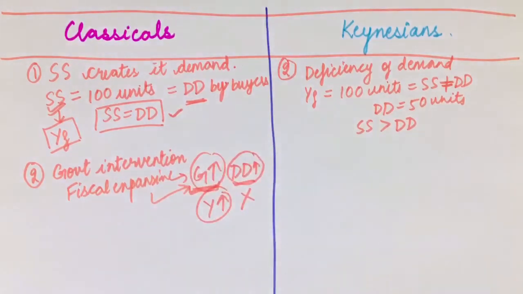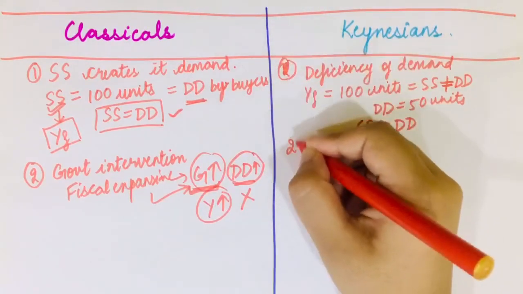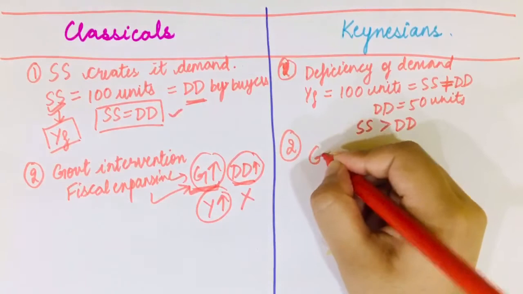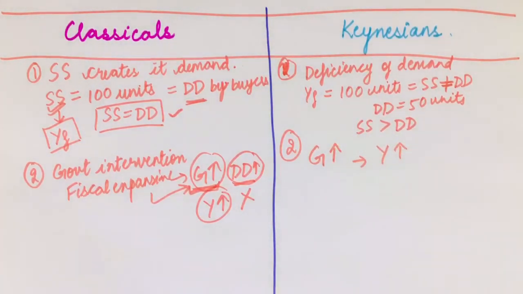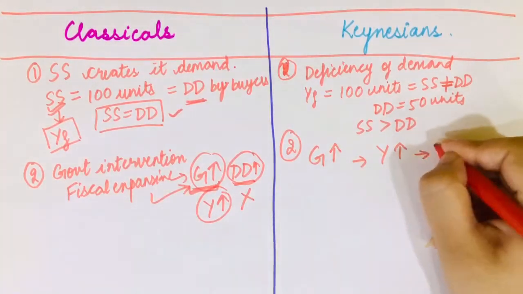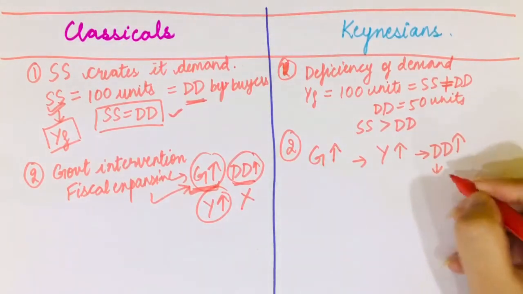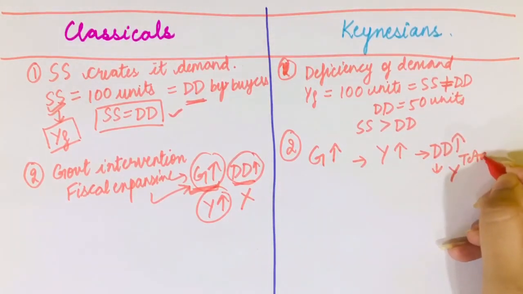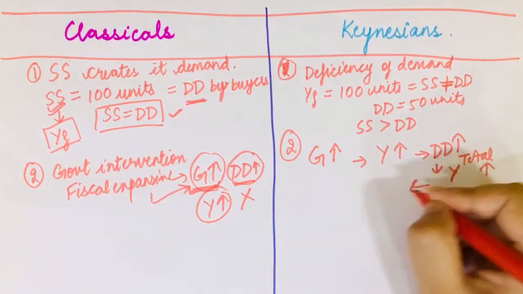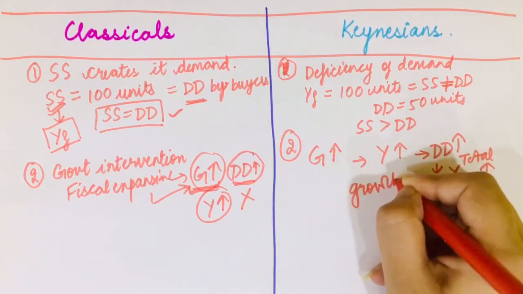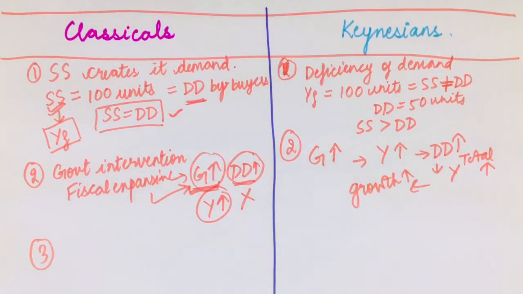This rise in G is also known as fiscal expansion. But according to the Keynesians, what did they say? If government increases G, incomes rise in the economy. When incomes rise, demand would rise. And according to them, if demand rises, the total output of the economy rises. So the output, or growth, would rise due to the increase in G. And the third point of difference is about monetary policy.